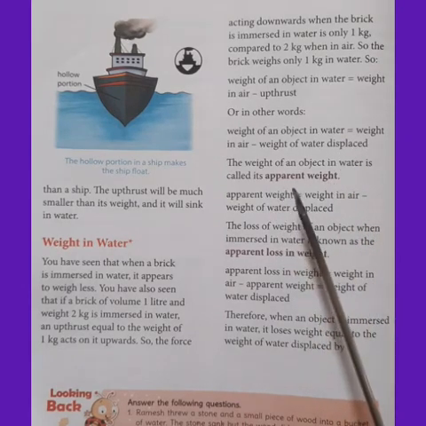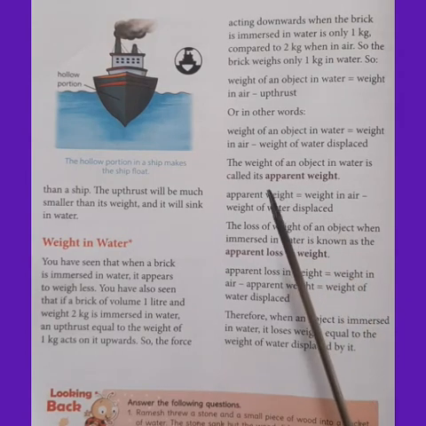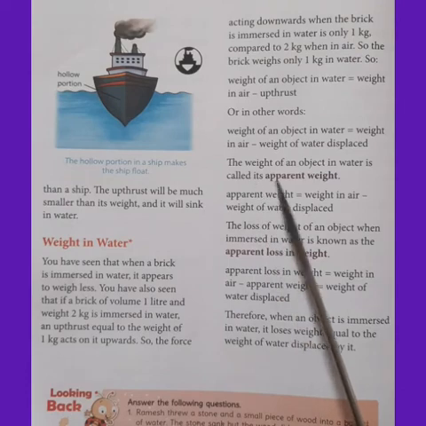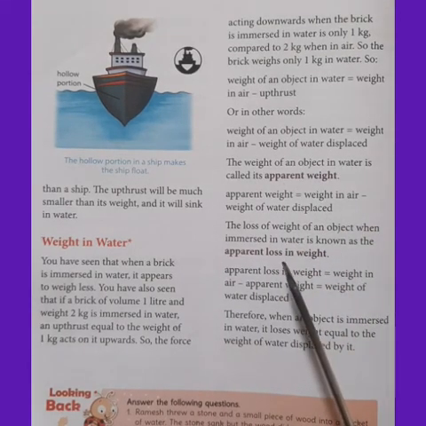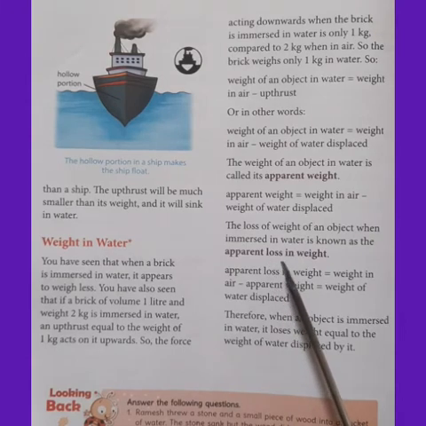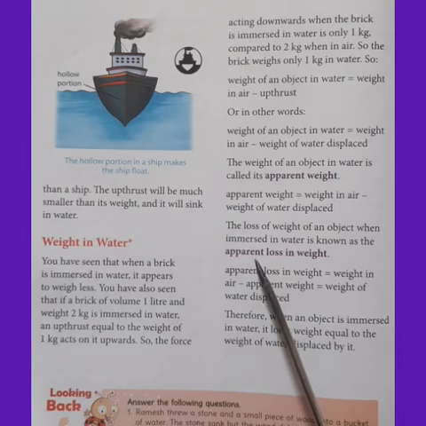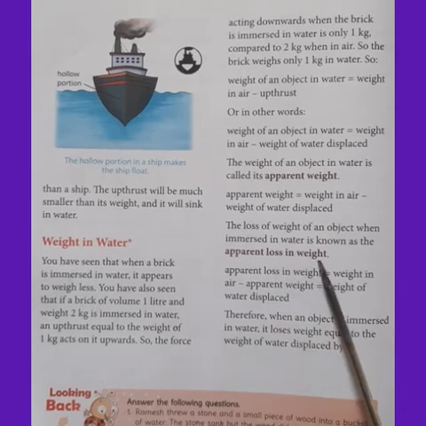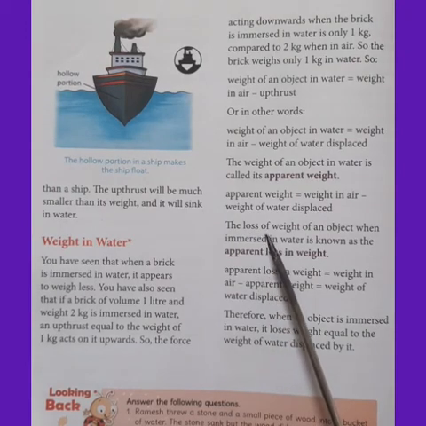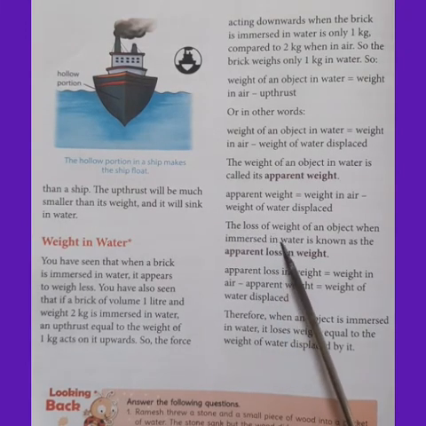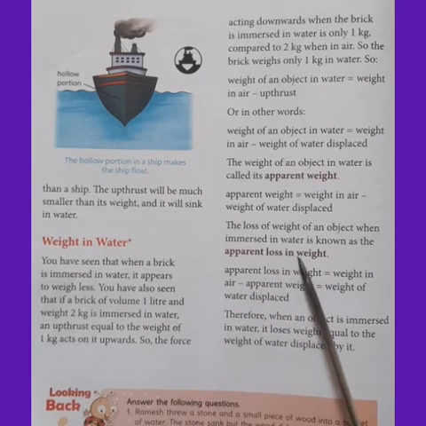That is known as the apparent weight. The weight of an object in water is called its apparent weight. When the object is inside the water, it is said to have an apparent loss in weight, because the object loses some of its weight when it is inside the water.